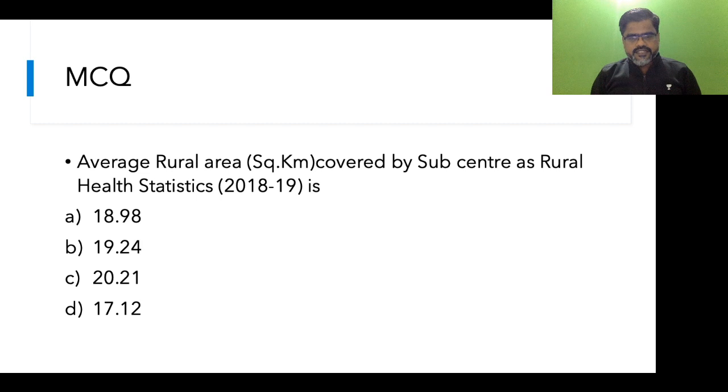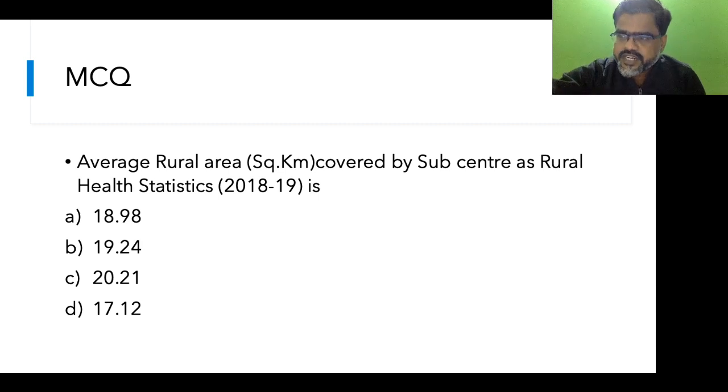Average rural area in square kilometer covered by subcenter. Let's have a great discussion for half an hour. Average rural area covered by subcenter as per rural health statistics 2018-19 is 18.98 square kilometer, 19.24, 20.21, or 17.12, students.